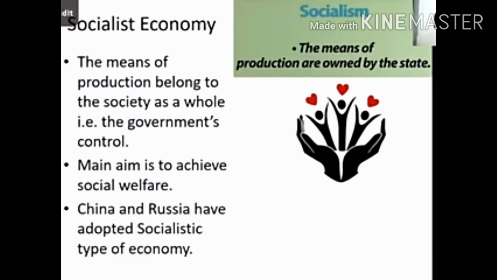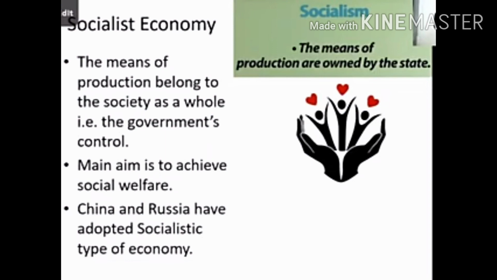there are a lot of mobile producing companies. Whereas in the socialist economy, there would be only one single company, and that one single company only will be producing the mobile. That one single company only will be distributing it and only will be giving you the services.